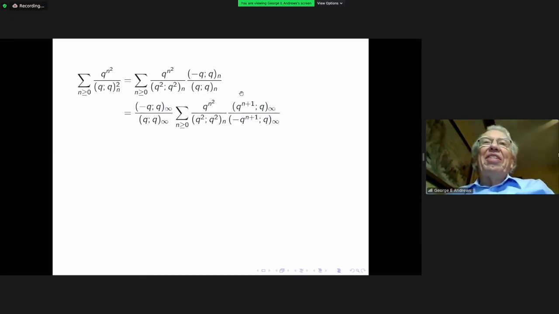But what happens here then is the procedure just like we did in Heine's theorem, namely, you replace these two finite products by a quotient. Each one of them is a quotient of two infinite products, so that the series now becomes this. All right. Now you have right inside here something that is amenable to the q binomial series.